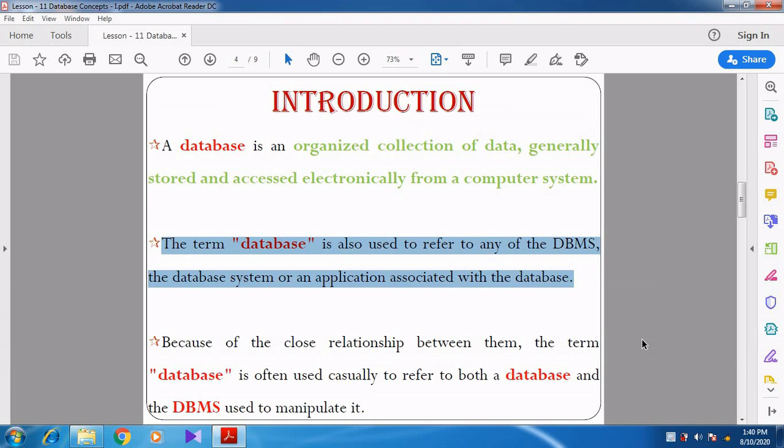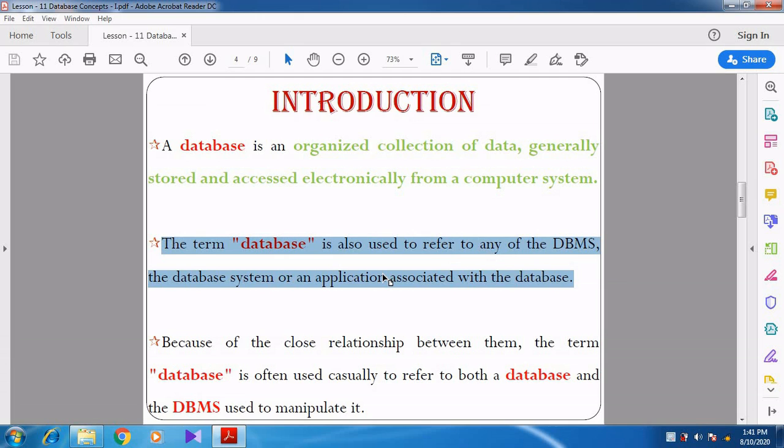Can you understand, students? That is how the database is associated with another application. Most of the time the database will be at the back end, so we see only the application alone.